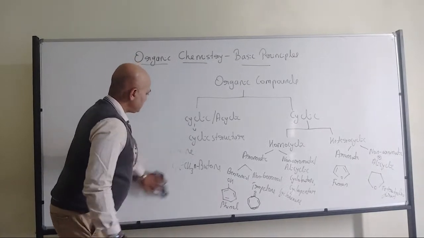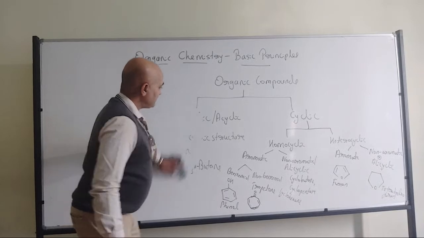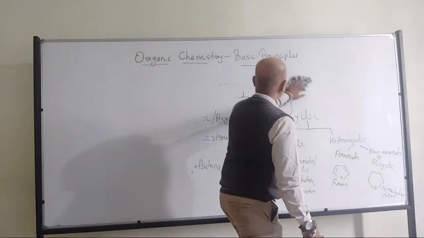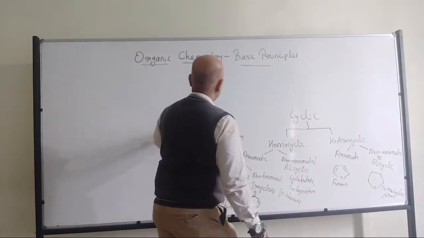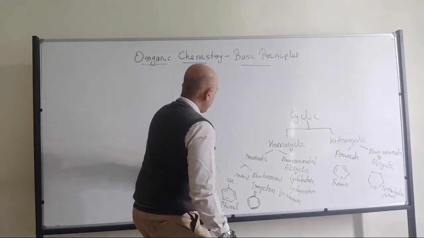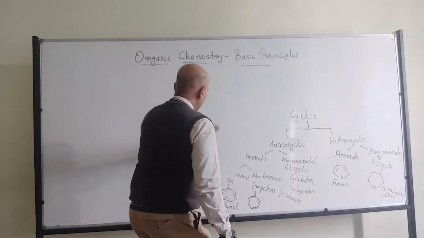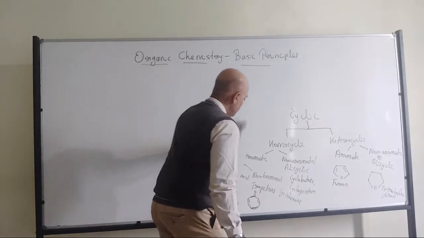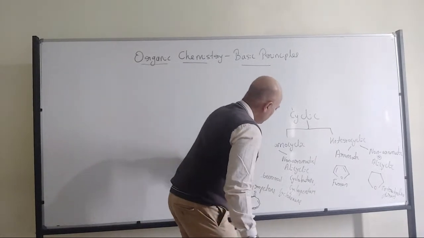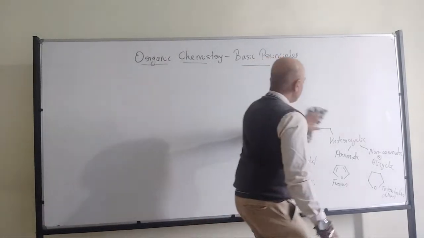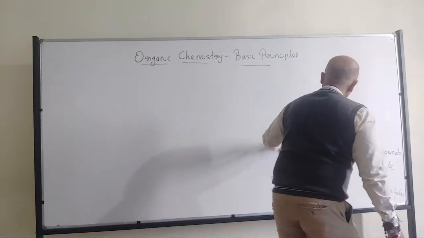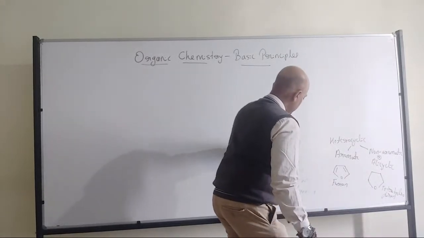This is related to classification: how these organic compounds can be classified into different categories. Because there are plenty of compounds which have carbon, there is a huge requirement for the classification of these organic compounds to understand their chemistry.